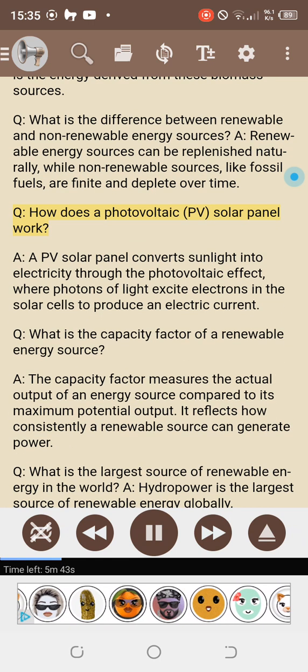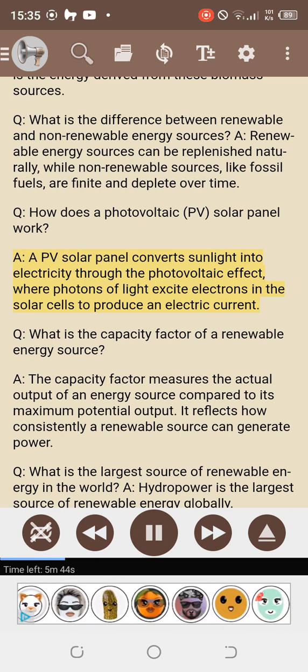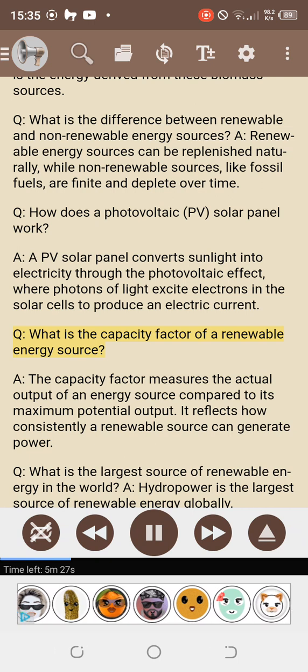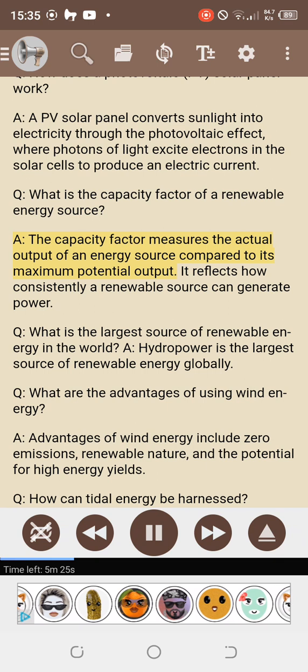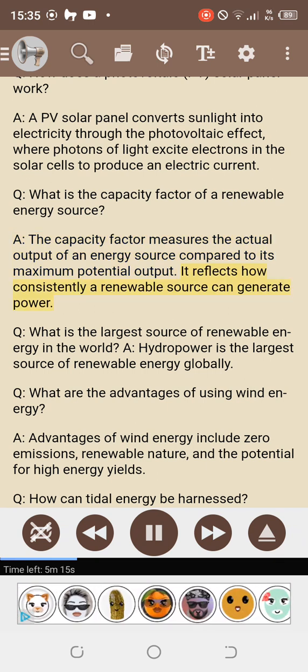Q. How does a photovoltaic PV solar panel work? A PV solar panel converts sunlight into electricity through the photovoltaic effect, where photons of light excite electrons in the solar cells to produce an electric current. Q. What is the capacity factor of a renewable energy source? The capacity factor measures the actual output of an energy source compared to its maximum potential output. It reflects how consistently a renewable source can generate power.